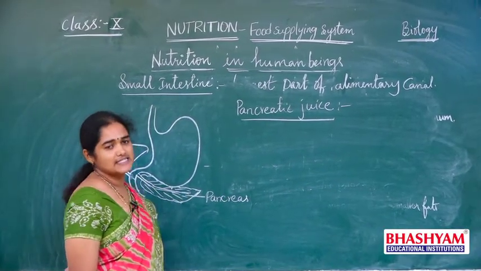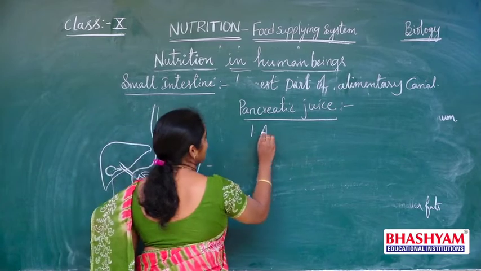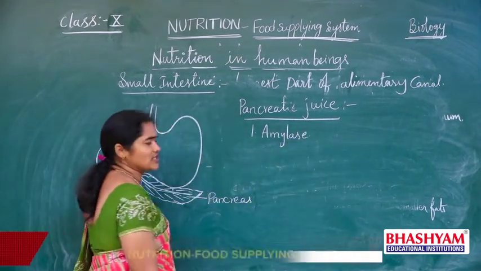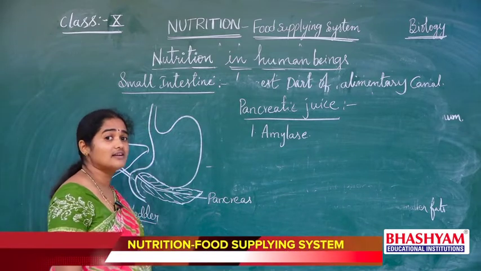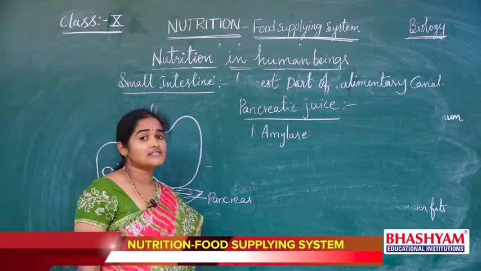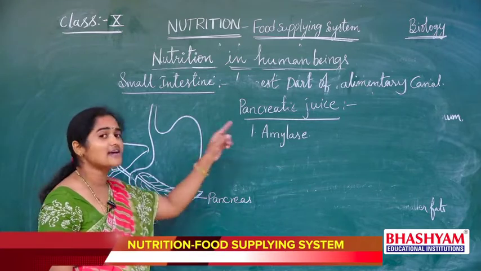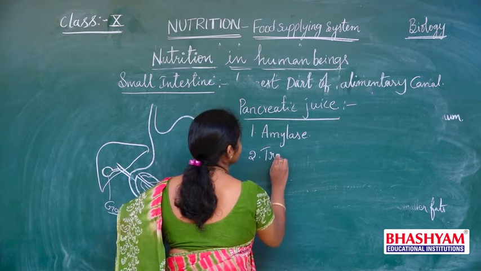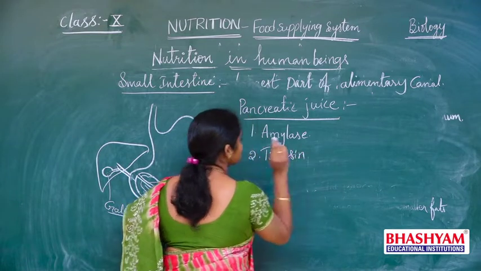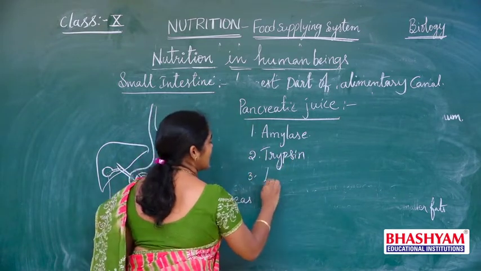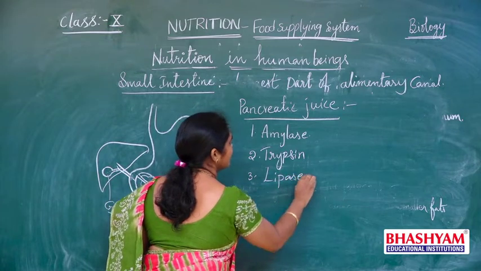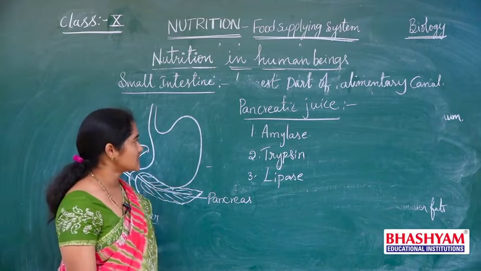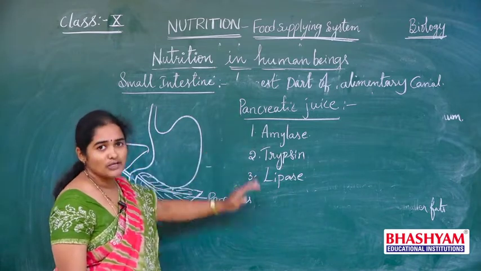Of three enzymes. One is amylase. Have you heard this word in the previous session? Yes, saliva contains an enzyme called salivary amylase. Here this is pancreatic amylase. Next is trypsin. And then lipase. These are the three enzymes we are going to discuss in the digestion process.